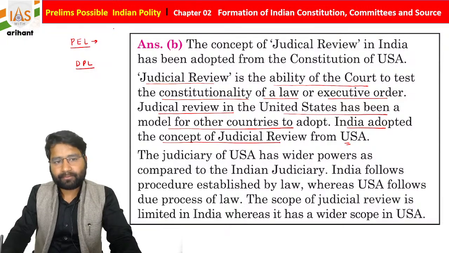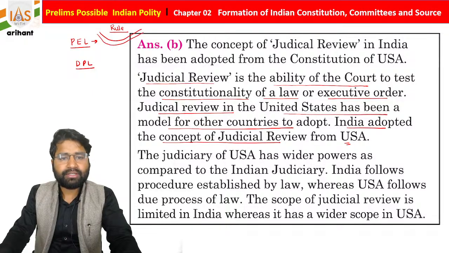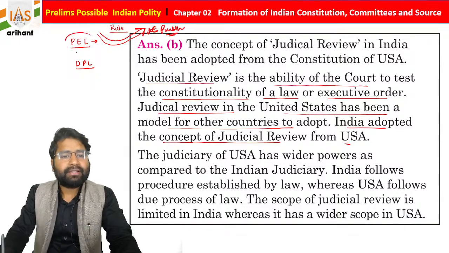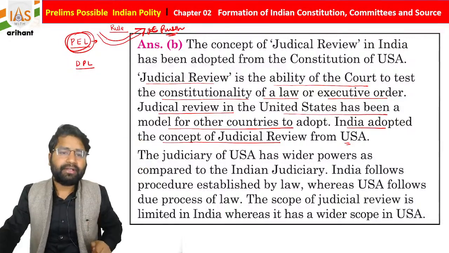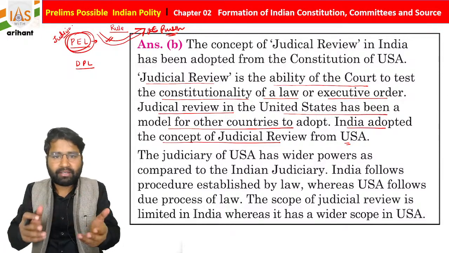Let's suppose there is a rule to punish someone, and during punishment they follow the same rule and give a judgment or punishment. This is procedure established by law. If the law is followed, then the judiciary will be happy; they can't make any modification.